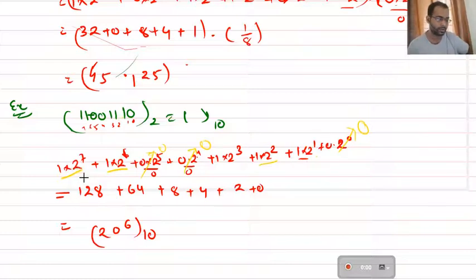So finally this is 128 plus 64. Then these two are 0, so 2 to the power 3 is 8, then 2 to the power 2 is 4, and 2 to the power 1 is 2. So you will get finally 206 to the base 10. If you convert this, you will get 206 base 10. So this is how we convert from binary to decimal.